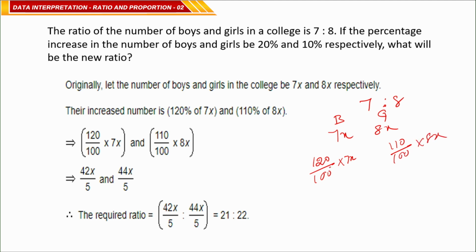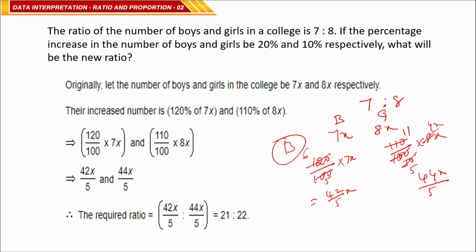When you simplify it, for boys it is 42 by 5x, and for girls, 11 by 10 into 8x, which is 44x by 5.